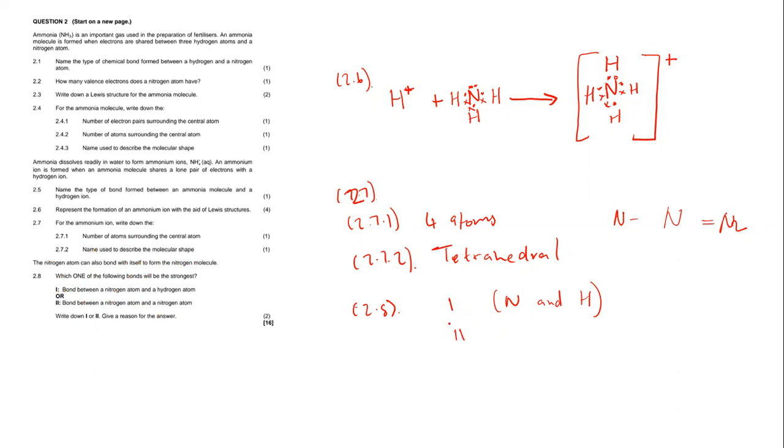It's either number 1 or number 2 that will have the strongest bond. Or the bond between a nitrogen atom and a nitrogen atom. Therefore, write only I or II in Roman figures. Give a reason for the answer between these two options, which one is correct.